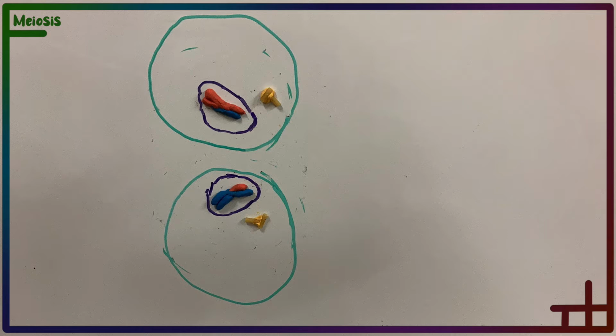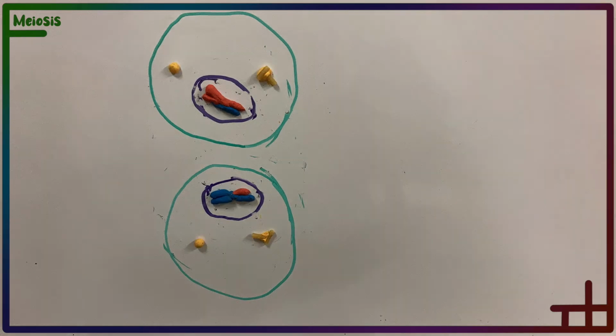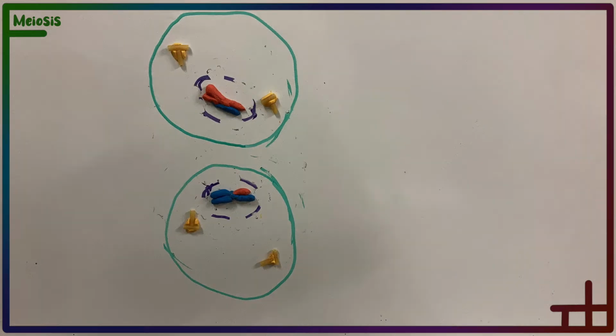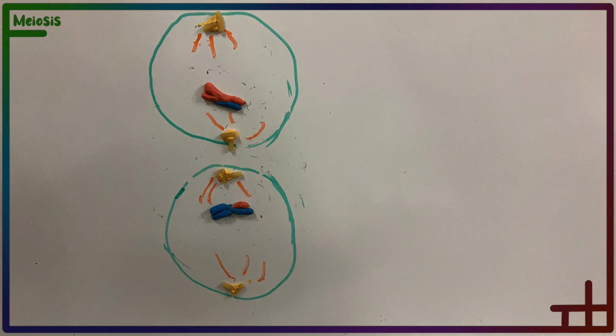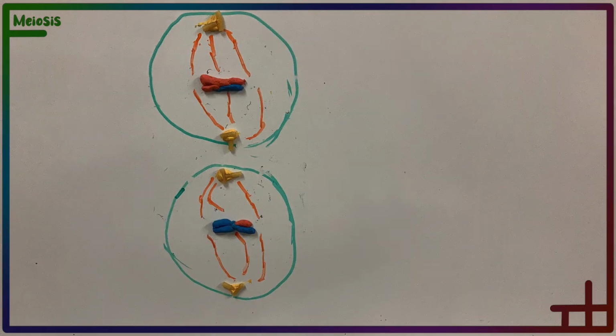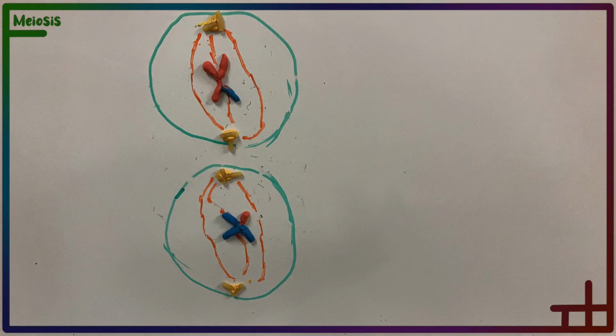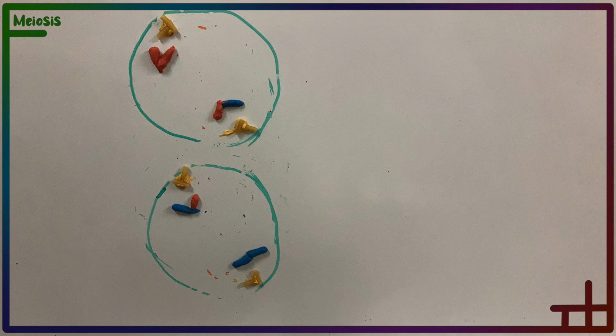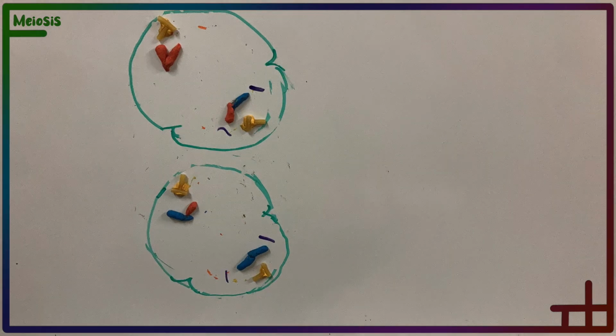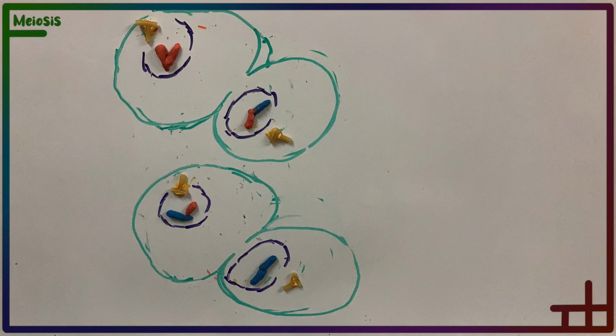The first phase is called interkinesis. The cells grow, but DNA is not replicated. Both cells undergo prophase 2, which is similar to prophase 1, but no crossing over occurs. In metaphase 2, the chromosomes line up. In anaphase 2, the sister chromatids are separated, and in telophase 2 and cytokinesis 2, the two cells split into four unique cells called gametes.